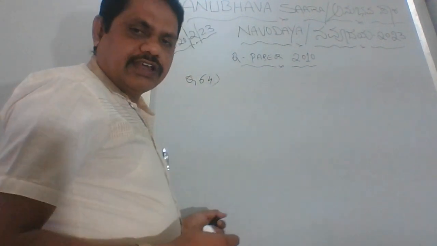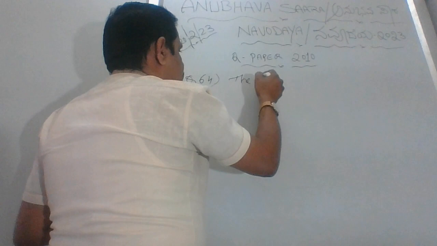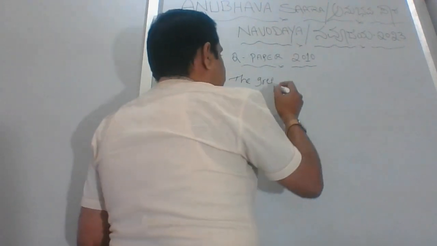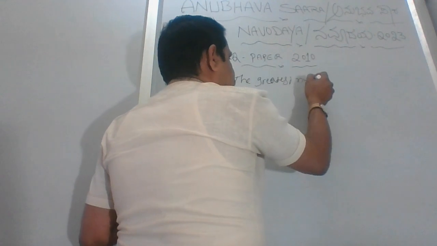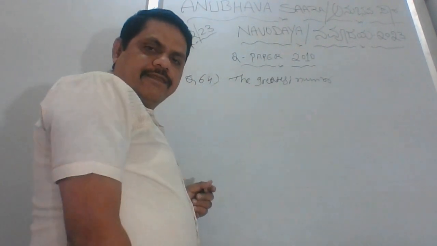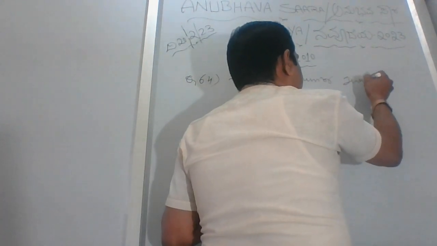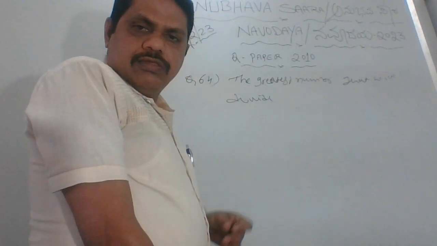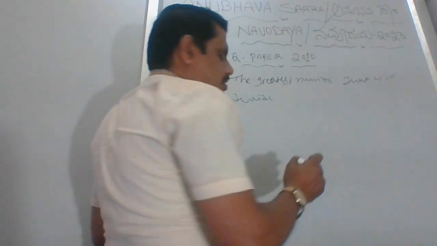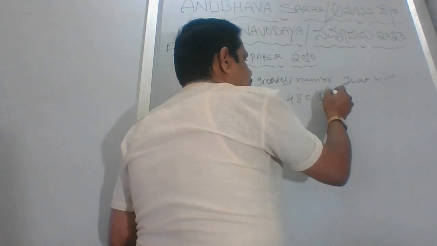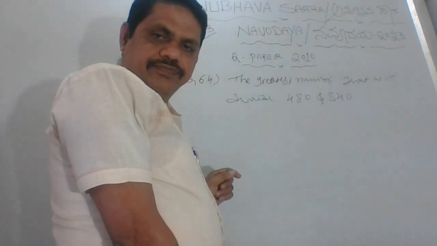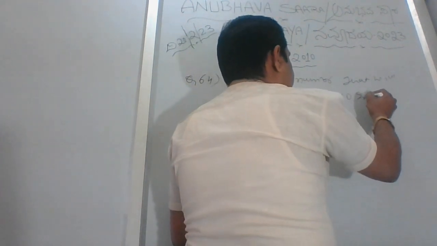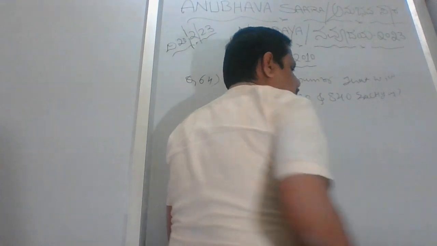Question 64 stands like this: the greatest number that will divide 480 and 840 exactly is. So this is the question.